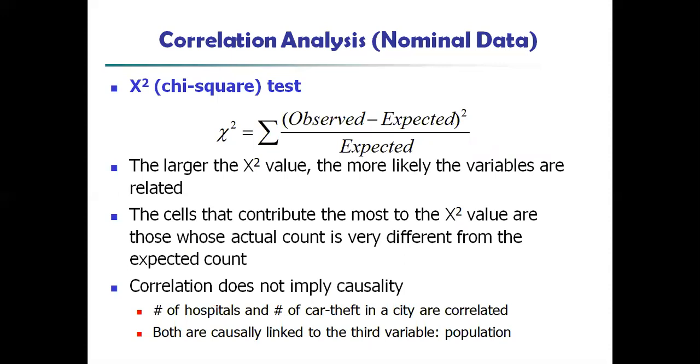Okay, correlation does not imply causality. That is, the number of hospitals and the number of car thefts in a city are correlated. Both are causally linked to a third variable, population. So in which scenario it has been correlated, you have to find out.